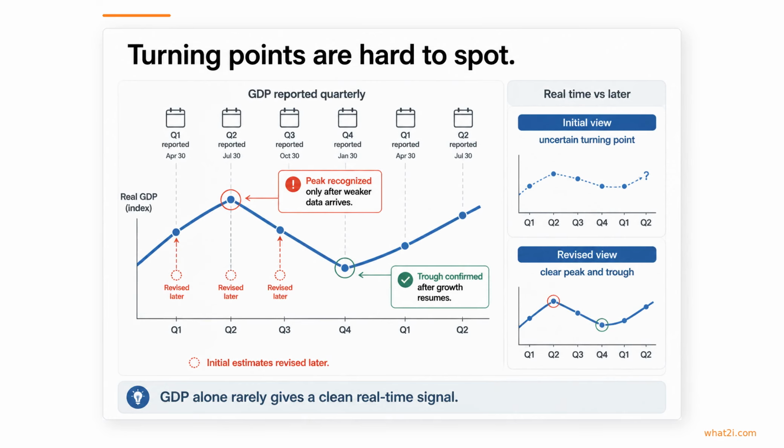One reason turning points are so difficult to call in real time is that GDP arrives with a delay and early estimates are often revised. By the time a peak or trough looks clear in the data, the economy may have already been moving in the other direction for a while.